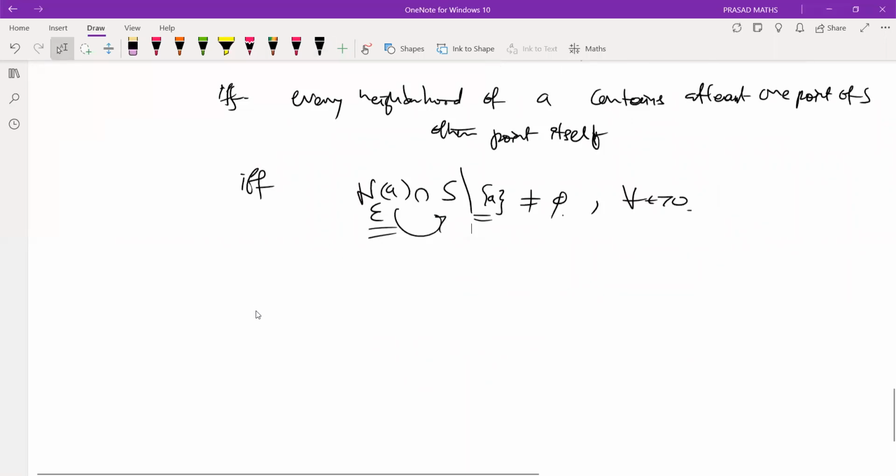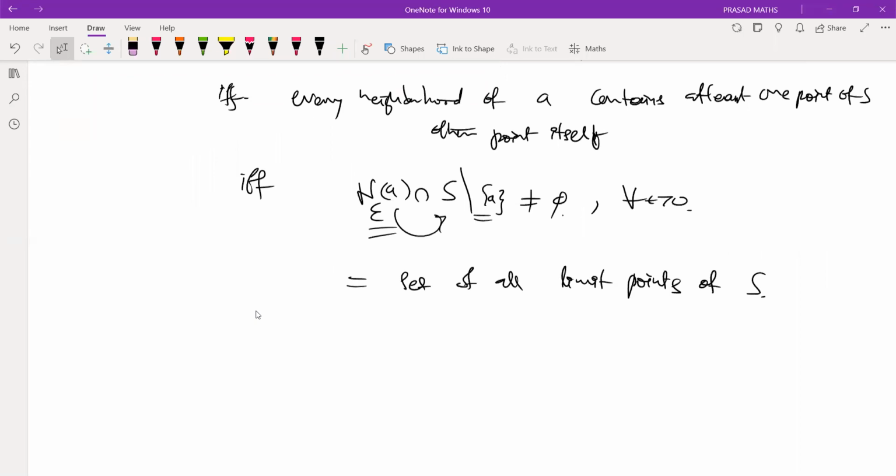You collect all limit points. That is what we call the derived set of the set S. It is denoted in some books by a symbol like this; in Rudin, it is denoted by S prime. What is this exactly? The derived set.